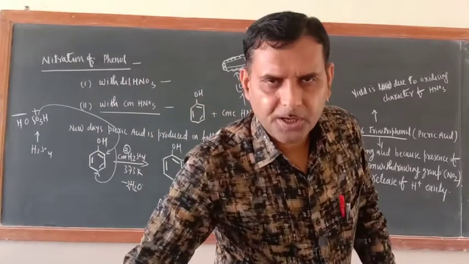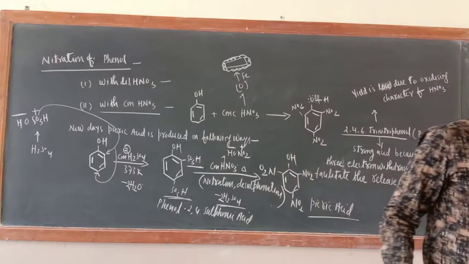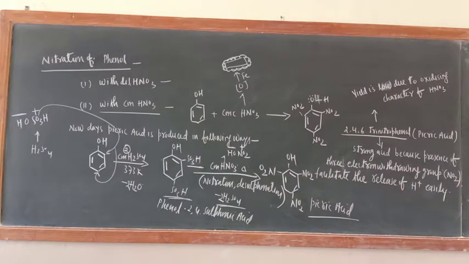Now the special reactions of phenols: Kolbe's reaction, Reimer-Tiemann reaction, and oxidation. These are the three reactions given as special reactions of phenol. I have categorized phenol reactions into types. First, reactions due to the cleavage of the OH bond. Next, the reaction due to cleavage of OH from the benzene ring. Only one reaction is there, the reaction of phenol with zinc dust, by which you get benzene. Third category is the reactions due to the benzene ring. Yesterday I completed that. Now the fourth is the special type of reactions, which I am going to complete today.